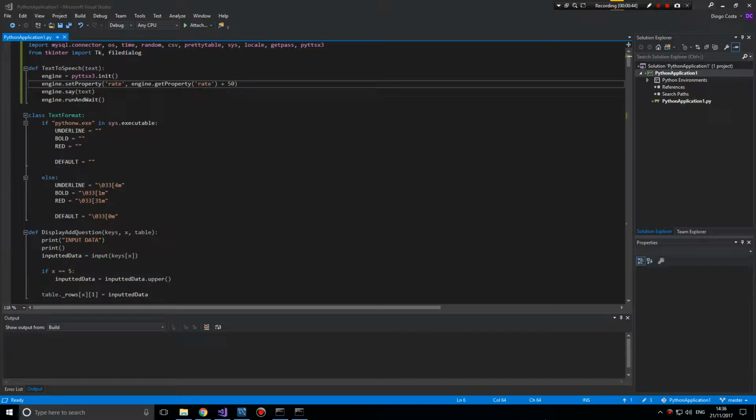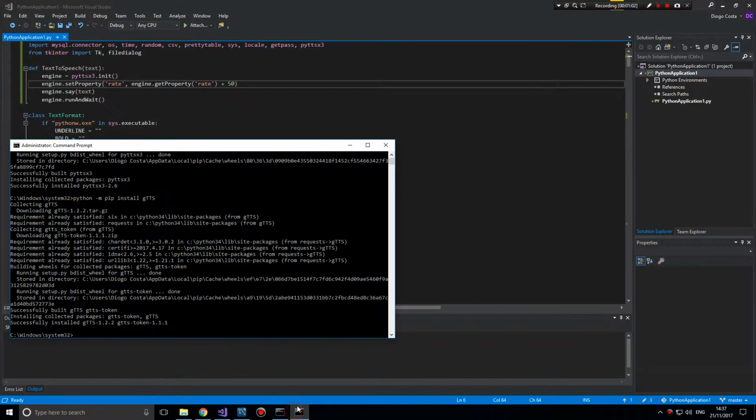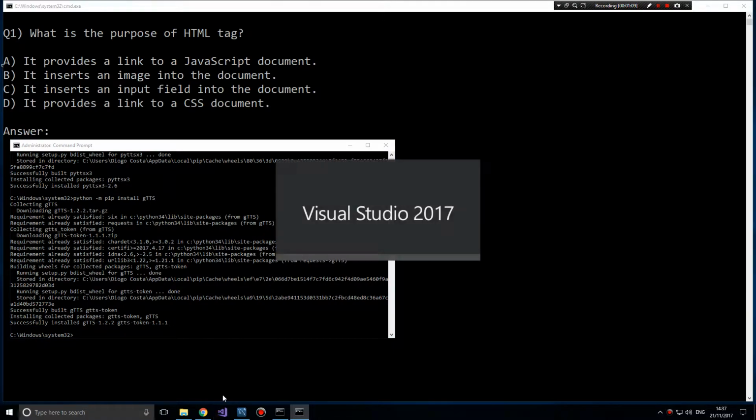Although, the question is, is that module available cross-platform? I think it is. What's annoying about it is that you have to save it as an MP3 and then you can play it. That's very annoying. But we can see what I can do. So I've downloaded the module, and I'm just going to close Visual Studio and open it up again.